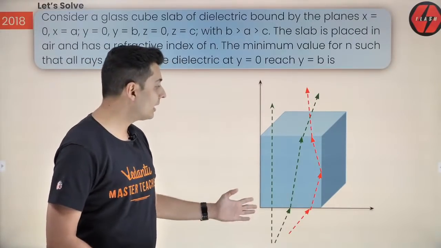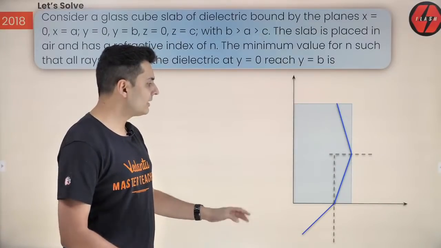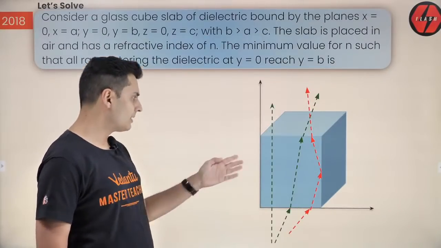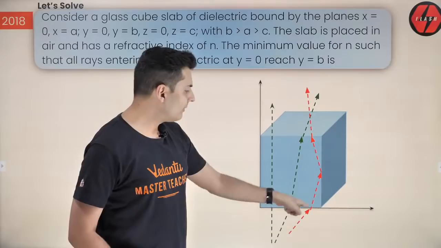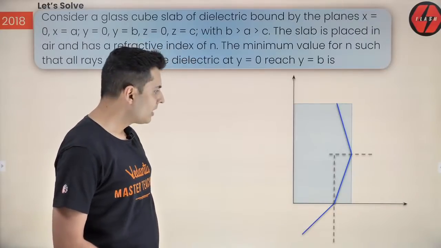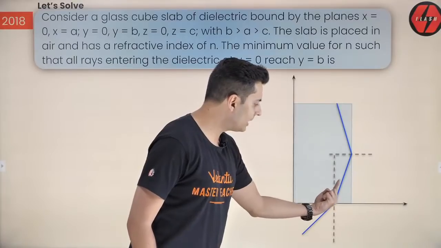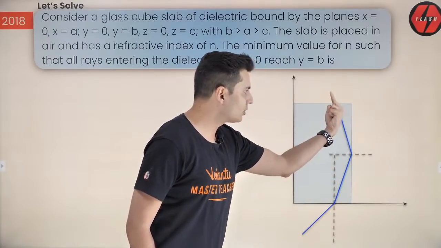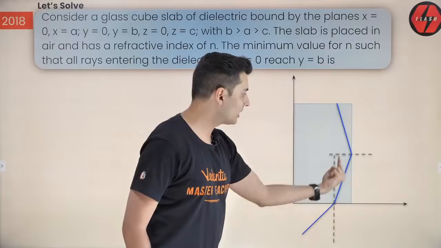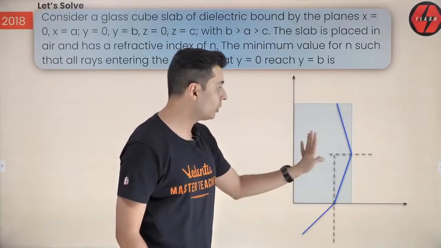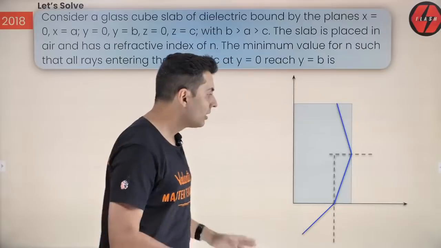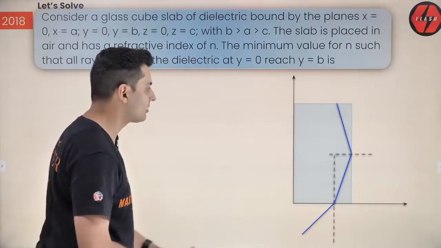And now let's look at it in detail. So let's look at the side view. I'm looking at it from this side. Only concentrate our attention on the red one. So look at this ray. This ray enters like this, bends towards the normal and comes over here. It comes over here only if it gets internally reflected, else it will come out. We want this to happen.